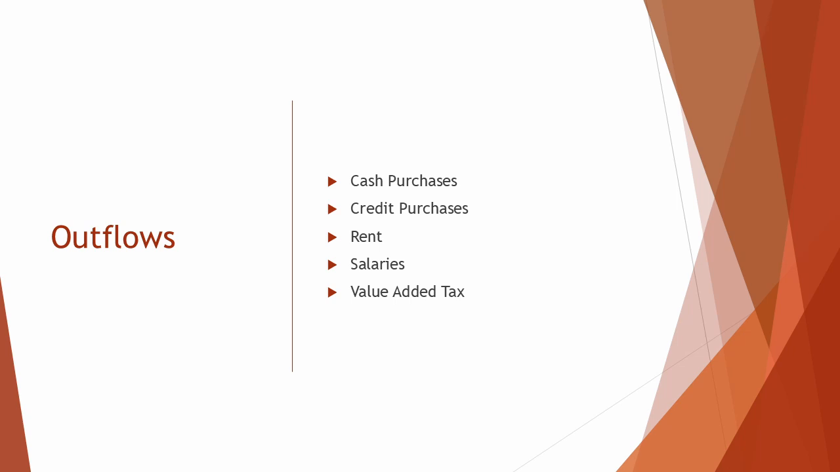Rent is an outflow for the use of business premises or land. Rates are outflows paid to local authorities for business property. Salaries are outflows for paying permanent staff. Wages are outflows for paying temporary or hourly workers. Utilities are outflows for essential services such as electricity, water, and gas.